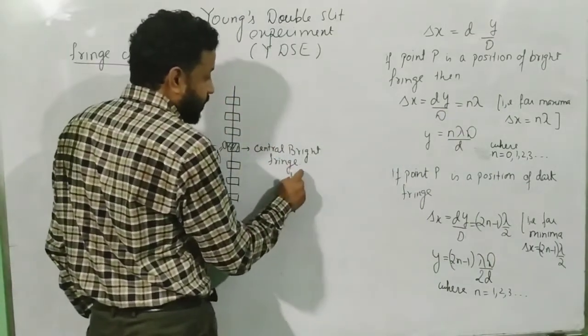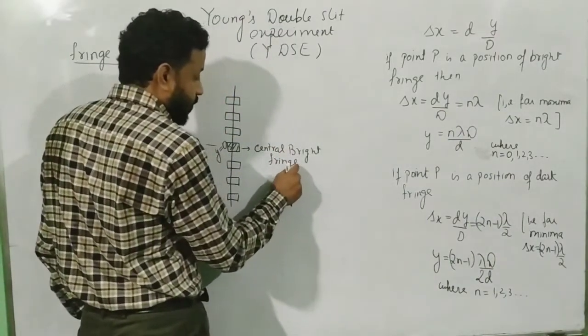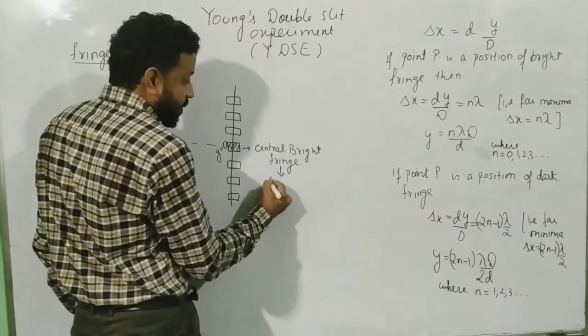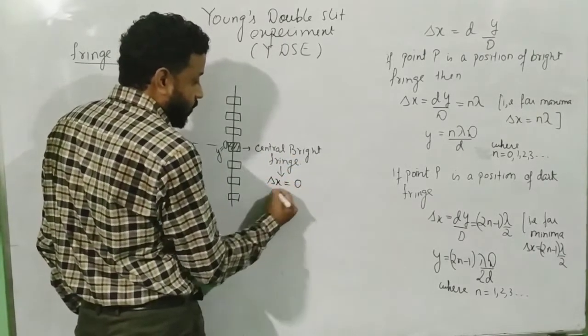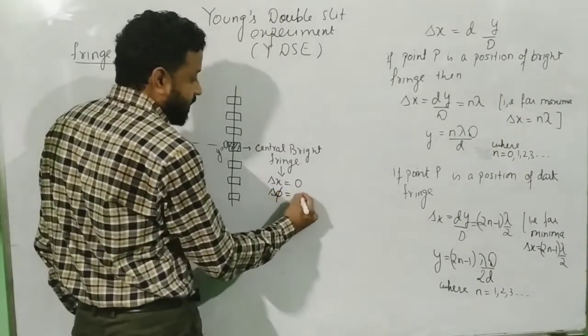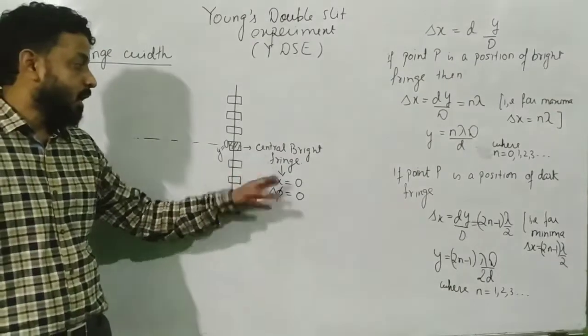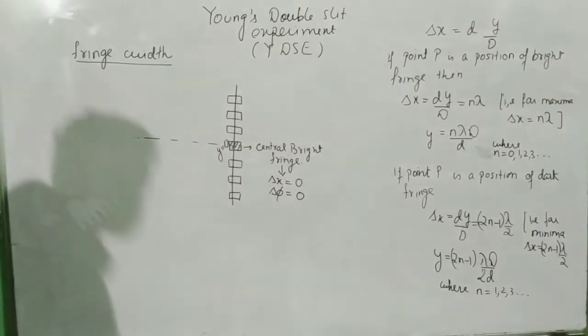And remember one very important point about the central bright fringe. For the central bright fringe, the path difference is 0. The phase difference is 0. Please make an important note of this. For the central bright fringe, the path difference is 0 and the phase difference is also 0.